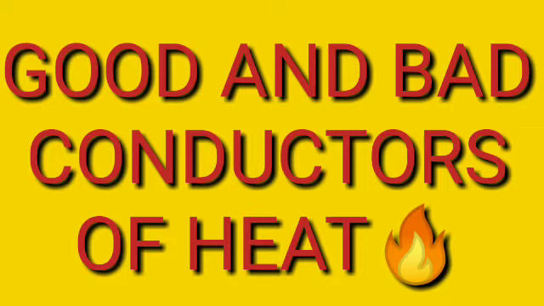What will you find? You will see that some substances are good conductors of heat while some are bad conductors of heat. Heat is easily conducted through a copper strip or pot, but not through plastic or wood. We can hold a glass tumbler or china cup full of hot tea easily in our hand, but not so a steel or copper cup if the same tea is poured into them.